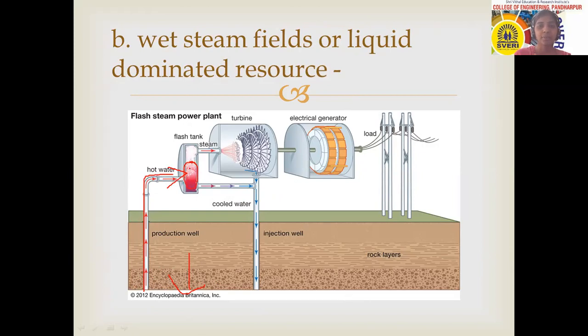Inside this, what happens? Whatever steam is available from this water is transferred here, and the cooled water or some water droplets are left behind. That water is again transferred to get heated. That means during these procedures, the temperature of that steam is getting low.